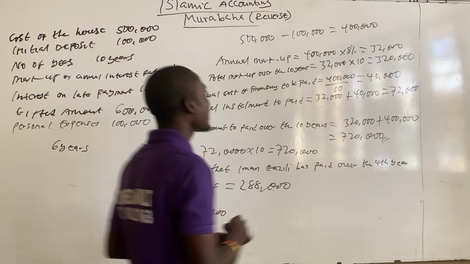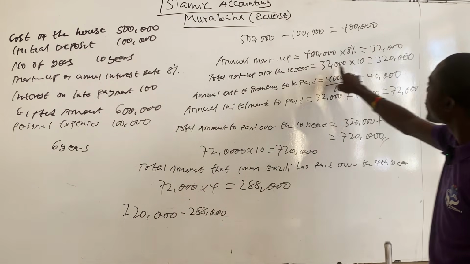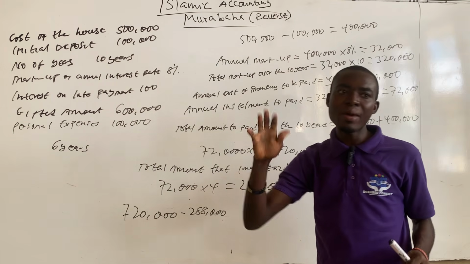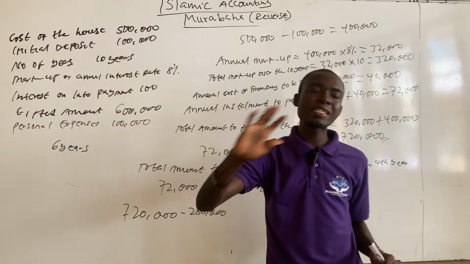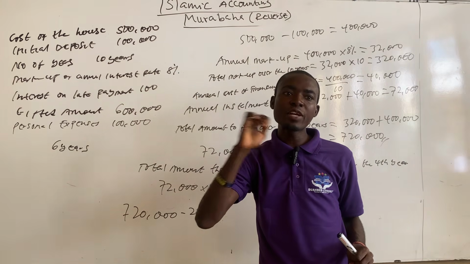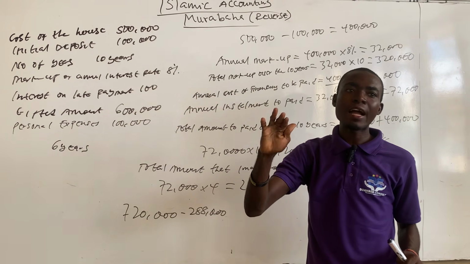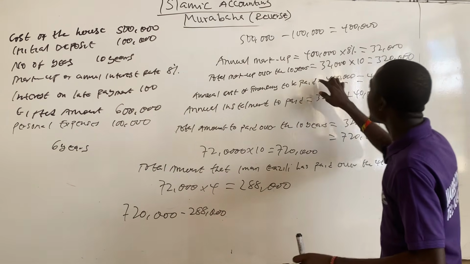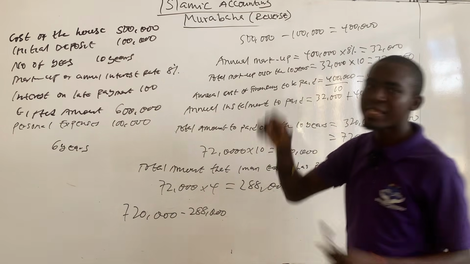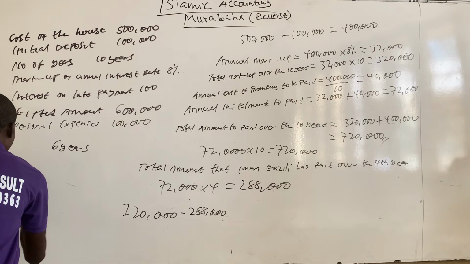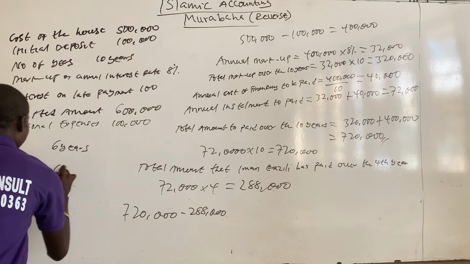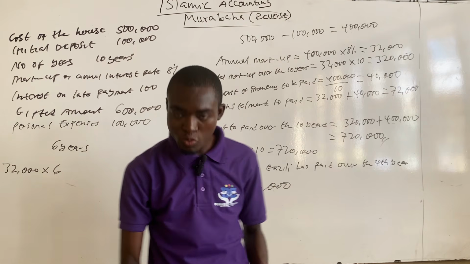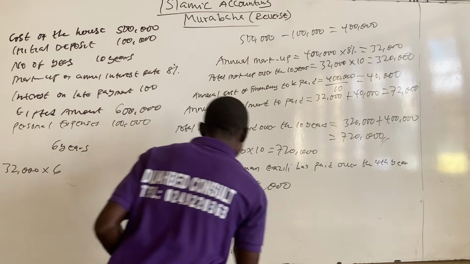And then we know that annually he's supposed to pay a markup of 32,000, and the bank has cancelled the markup for the remaining 6 years. So the markup or discount that the bank has given to Imam Ghazali is 32,000 times 6, which will give you 192,000.